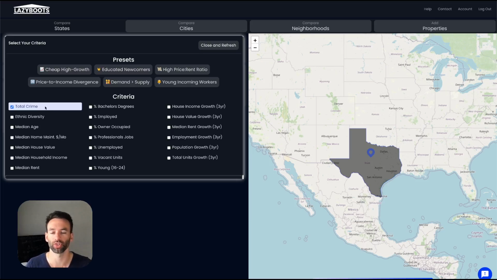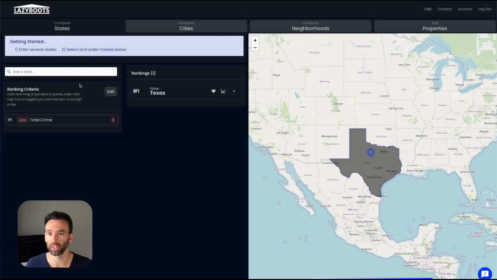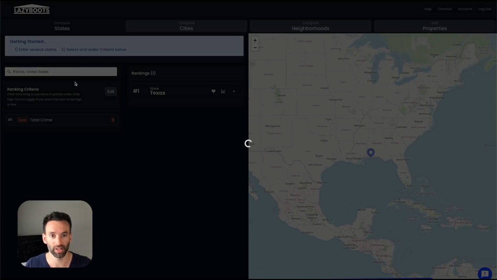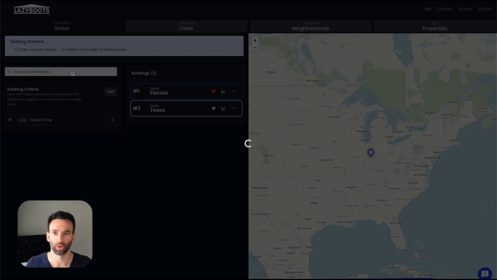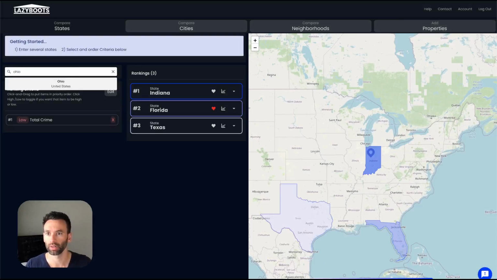Let's just focus on crime. Crime is a big one. You want to see low crime, obviously, where you're going to be investing. So I'm going to go ahead and close and refresh this. Let's add a couple more. Florida, that's the state I'm in. I'm happy here. A lot of people are talking about Indiana these days. And of course, Ohio is a big one.